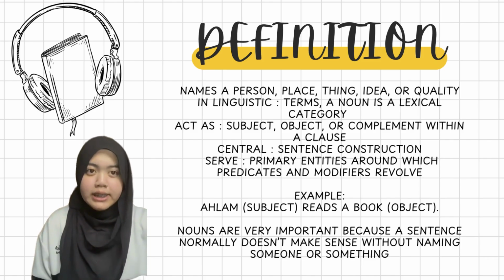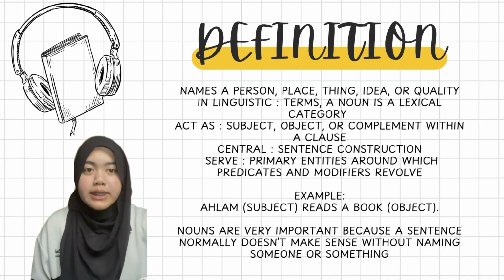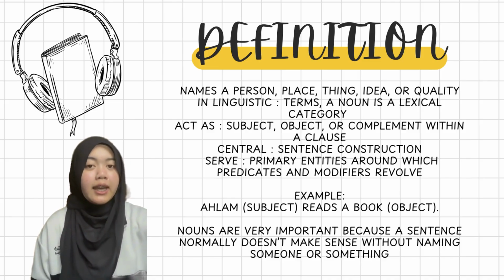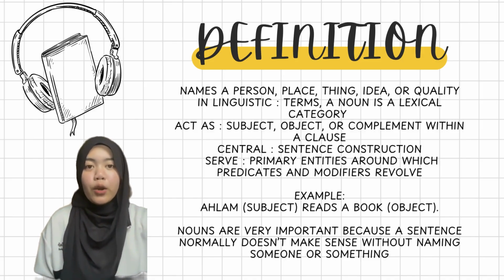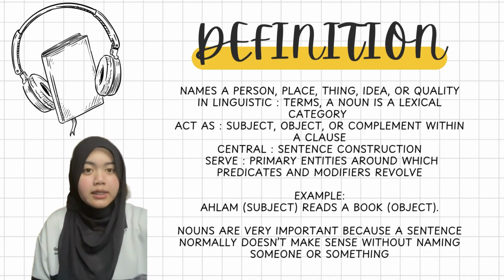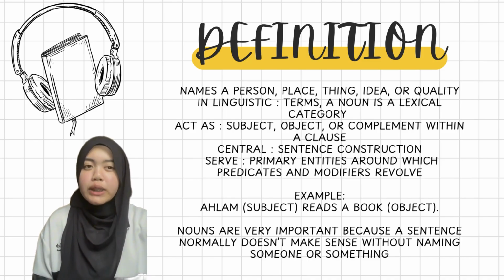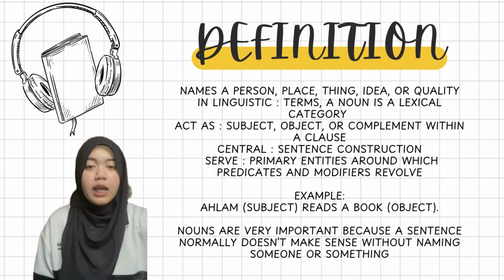A noun is a word that names a person, place, thing, or idea. For example, a person like Ahlam, a place like Malaysia, a thing like table, or an idea such as honesty. In sentences, nouns usually act as the subject or the object. For example, Ahlam reads a book.